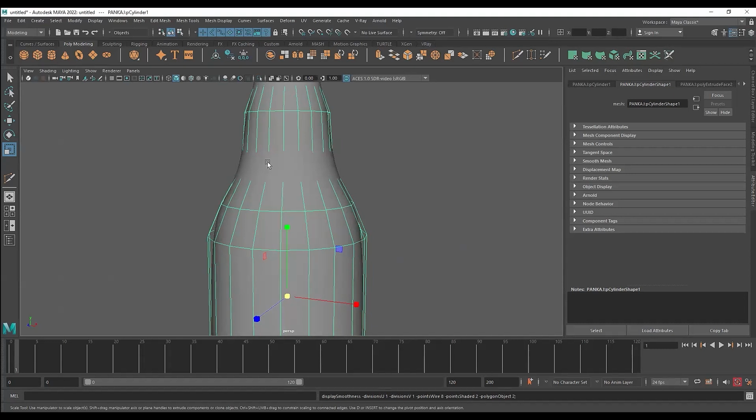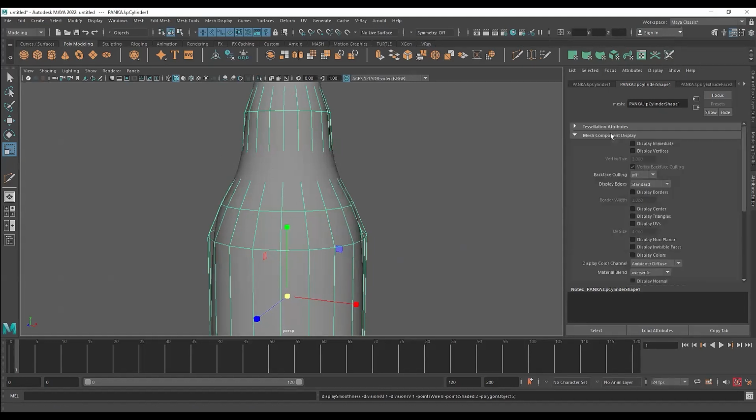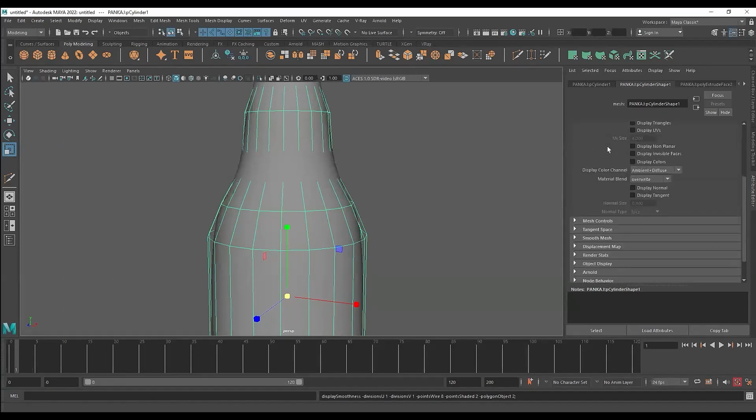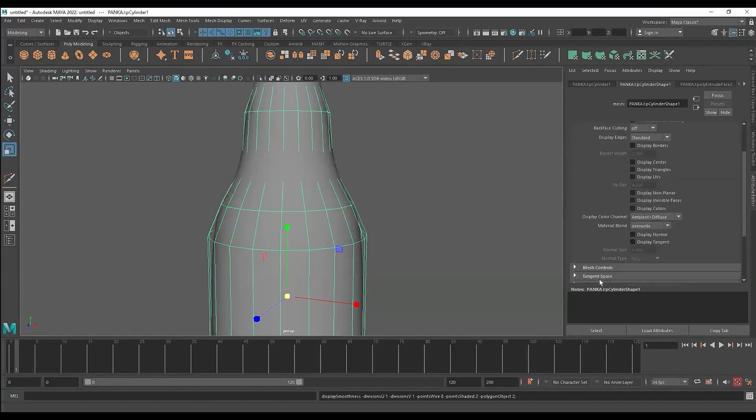One second. Yeah, so if you press Alt and 3, this thing will be activated, and it's a little bit annoying. So to correct it, let me find it out.